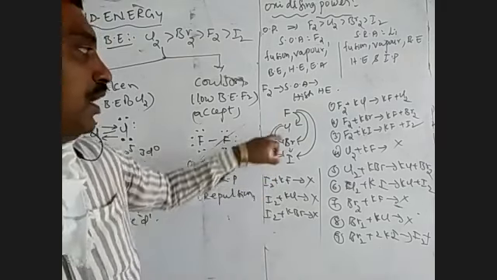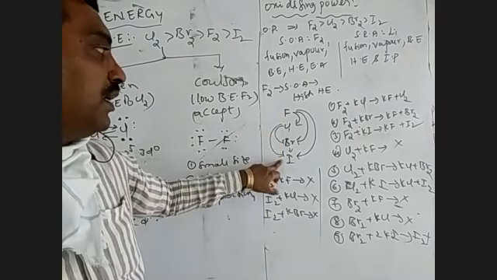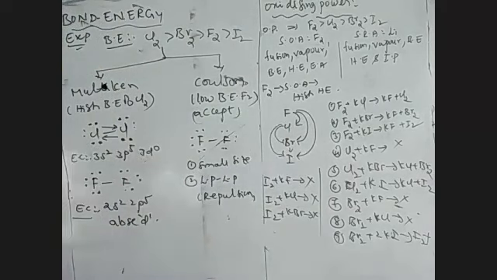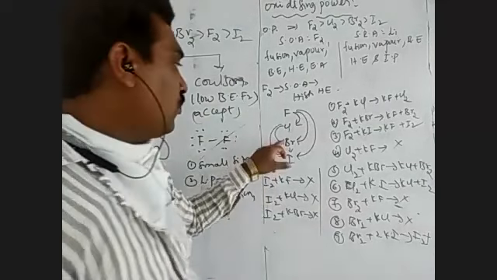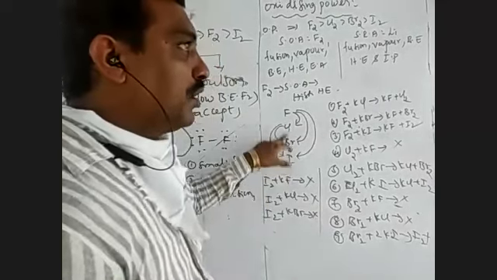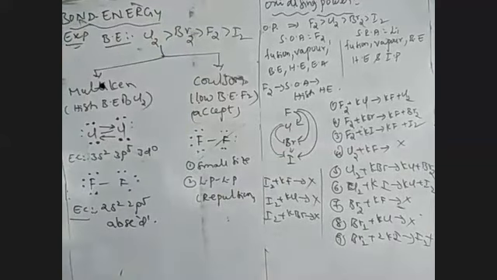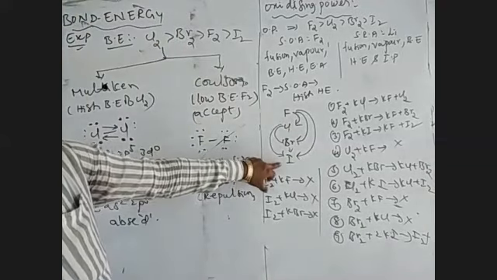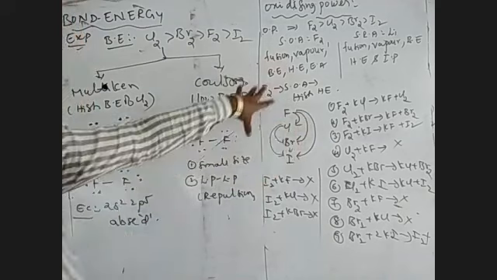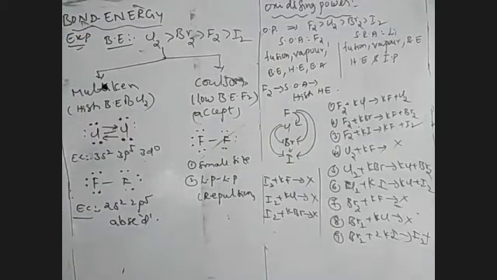So in the halogens, fluorine displaces all the other halogens present in a compound. Cl displaces only Br and iodine, but does not displace fluorine. Bromine displaces only one halogen, that is iodine, but does not displace halogens like fluorine and chlorine. Iodine does not displace any halogen present in a compound. These are the oxidizing powers of these halogens.